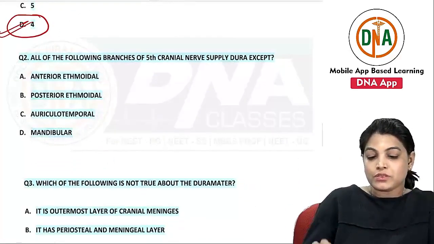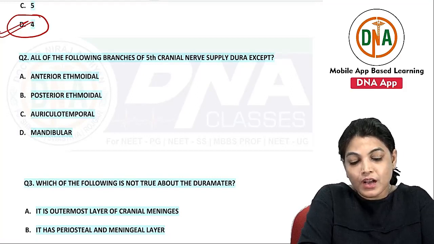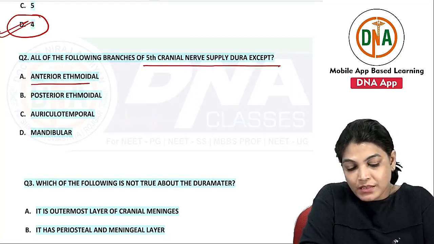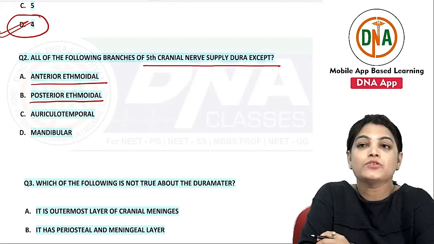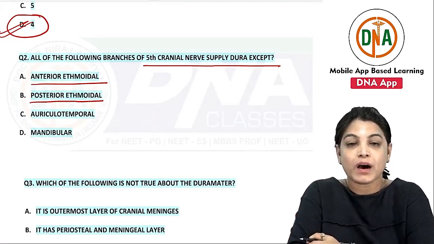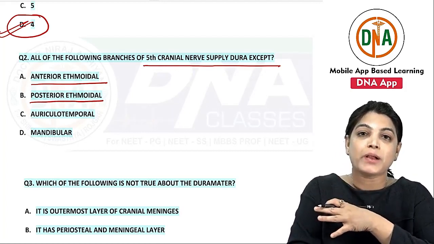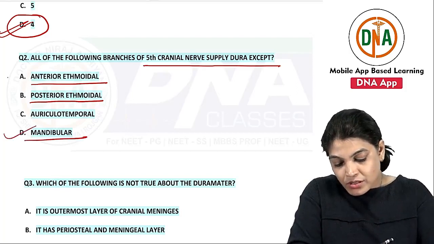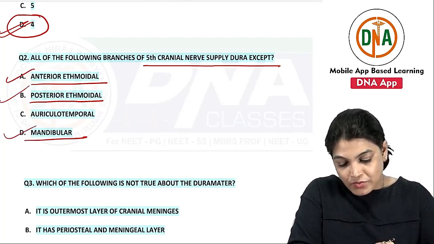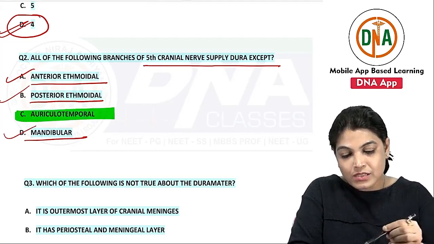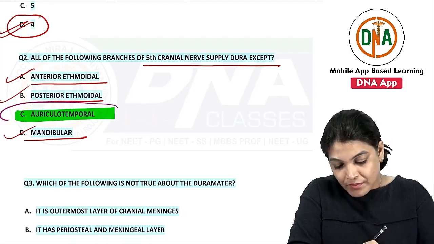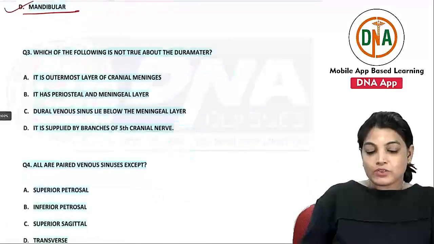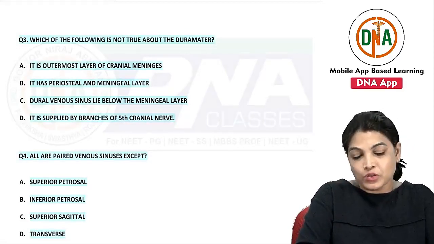Now coming to the second MCQ: all of the branches of the 5th cranial nerve will supply the dura except. You have seen in the discussion that the anterior and posterior ethmoidal nerves supply the dura mater of the anterior cranial fossa, and the mandibular branch also supplies it. So the correct answer in this condition will be the oculotemporal nerve, which does not supply the dura mater.